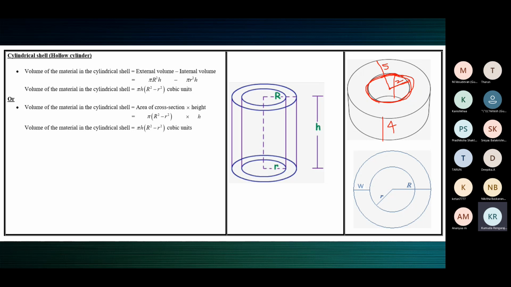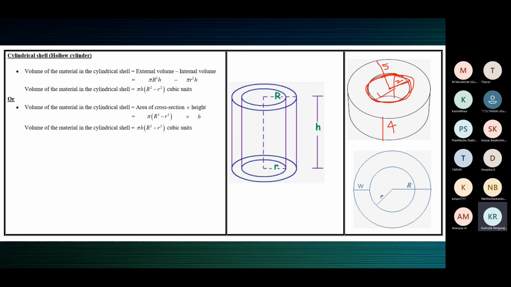That's when this cavity is formed. When you remove a cylinder from the middle, a cavity like this is formed. Now you can see through the ends, because earlier it was a solid cylinder. You cannot see from one circle of the cylinder the other end. But now a cavity is made. A cylindrical hole has been made in the middle, using the same center, smaller radius 2 centimeters, same height 4 centimeters.